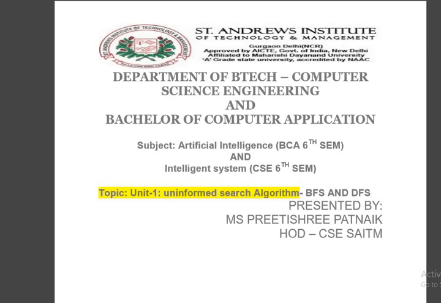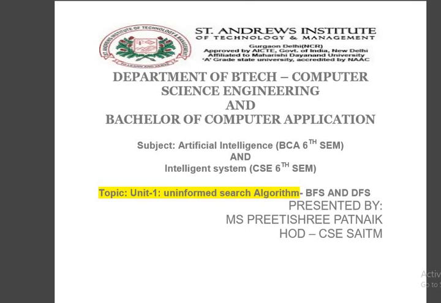In today's lecture, we will continue our lecture series with Unit 1 as per the curriculum syllabus. We will cover today the uninformed search algorithms, that is BFS and DFS. Well students, this is one of the most important topics, mostly in the university exam. The long question mostly comes with the BFS algorithm or the DFS algorithm, and the comparison or difference between the BFS and DFS algorithm, that is breadth first search algorithm and depth first search algorithm.